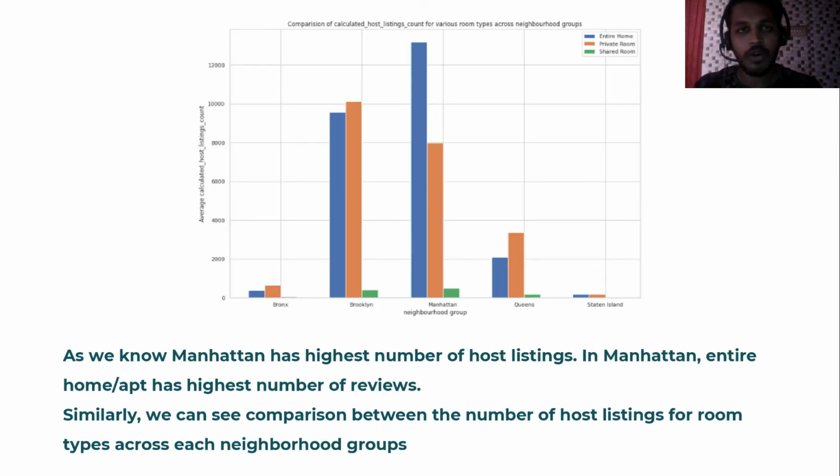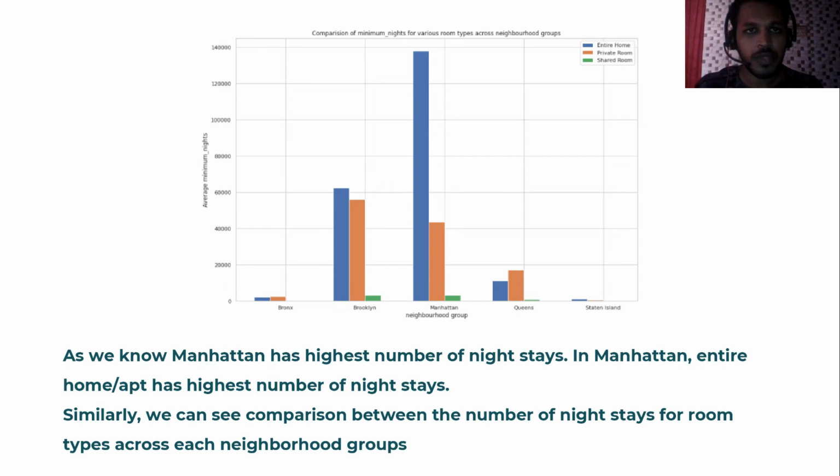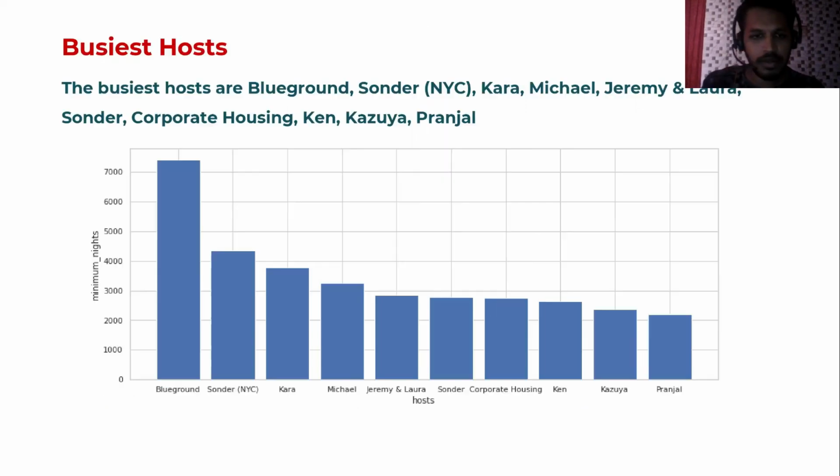And this is a plot of comparison of calculated host listing counts for various room types across the neighborhood groups. And this is a comparison plot of average minimum nights that people stayed. We know that Manhattan has the highest number of minimum nights, but in Manhattan, entire room has the most minimum nights. Likewise, we can compare across all neighborhood groups for each room type.